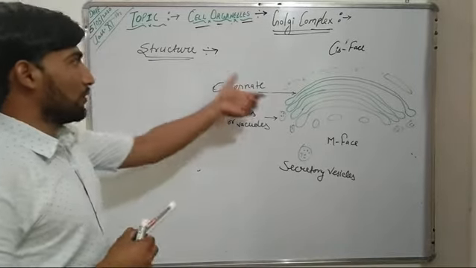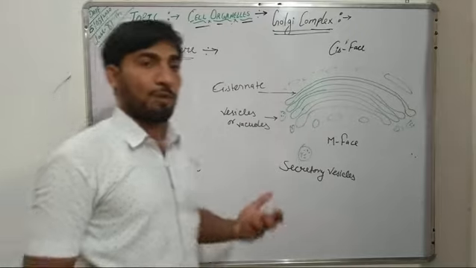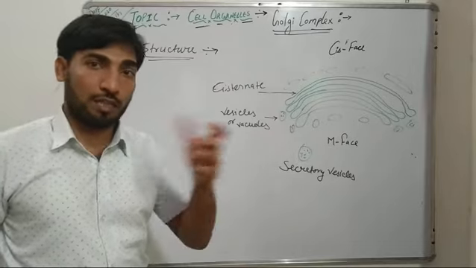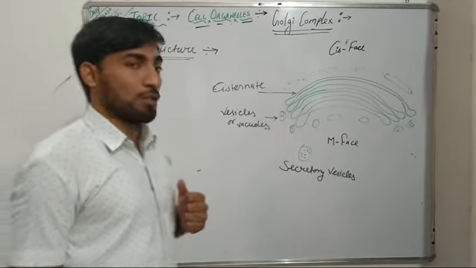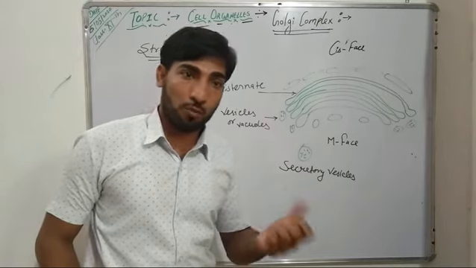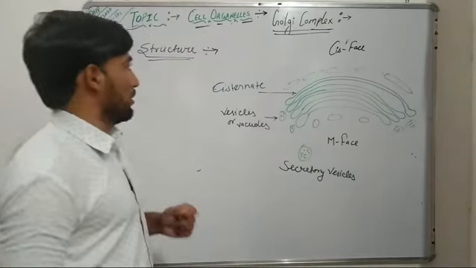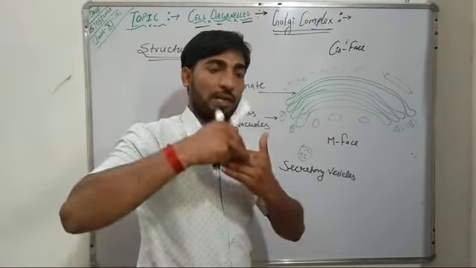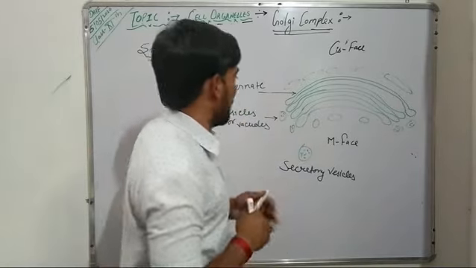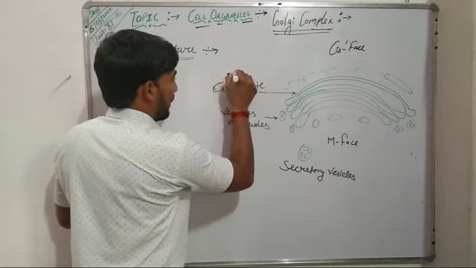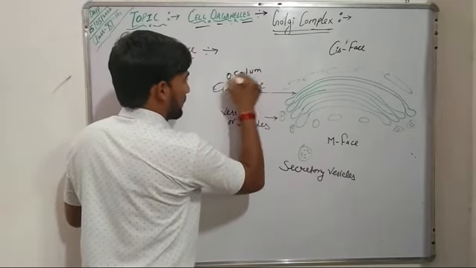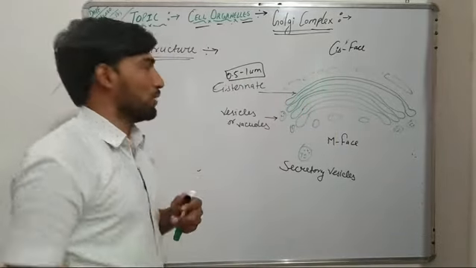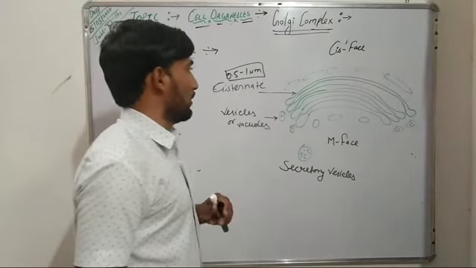Now come to the structure of this Golgi complex. Usually the shape and size of Golgi complex varies and depends on the physiological state of a cell. Usually a Golgi complex consists of cisternae, tubules, vesicles and vacuoles. These cisternae are present in 4 to 8 number, in stacked form, and their diameter varies from 0.5 to 1 micrometer.